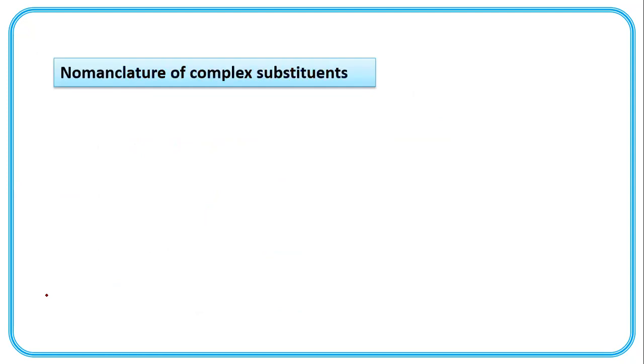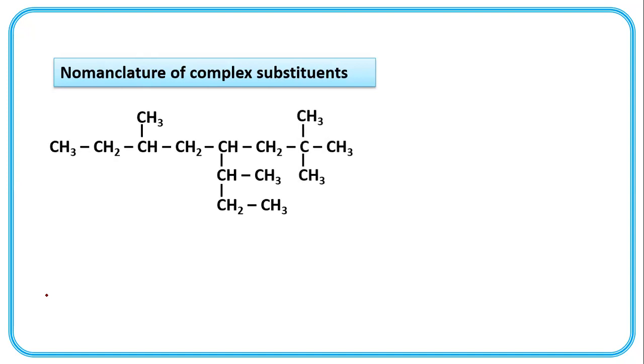Nomenclature of complex substituents. Okay, here a complex branch is present. So how it is numbered, let us see.